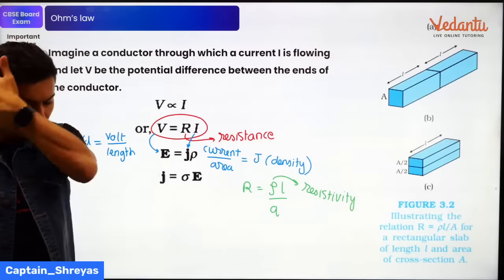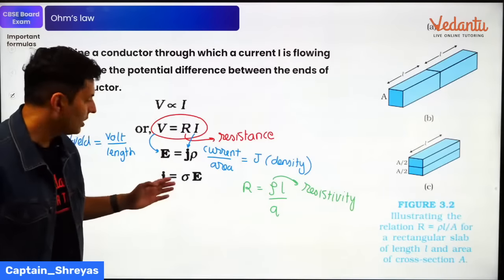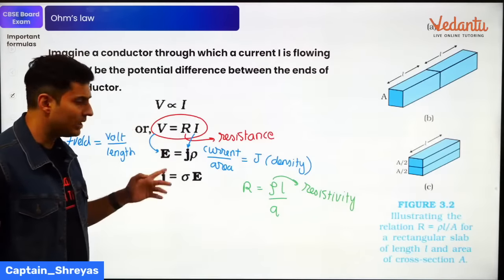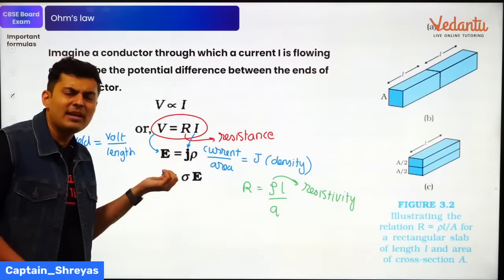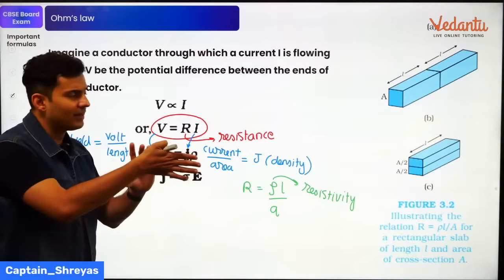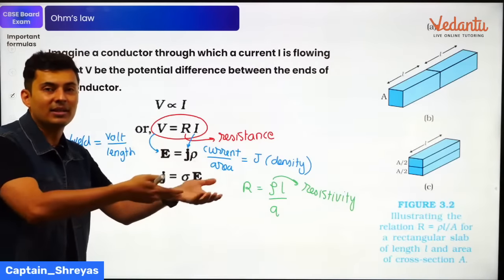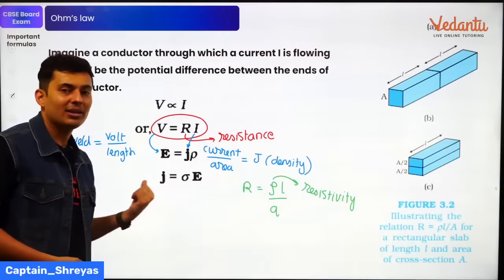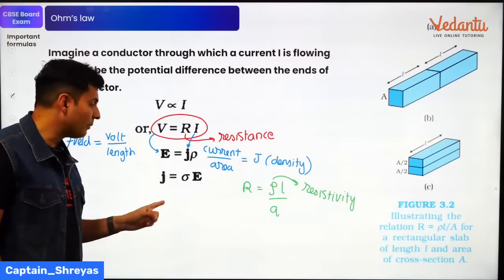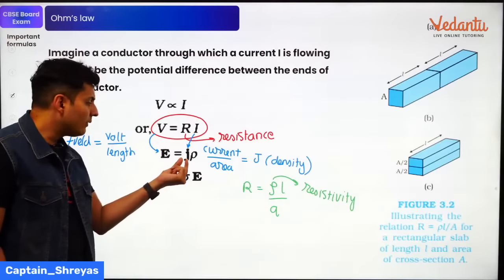Is that okay, guys? Very good. So this is a modified formula of Ohm's law, which everybody should know. You might be wondering, why is there field? Why is there density? What are we exactly doing here? See, whenever charges flow inside a conductor, the charges move because there is field. So that is the formula for the electric field inside that particular conductor. Keep this in mind.